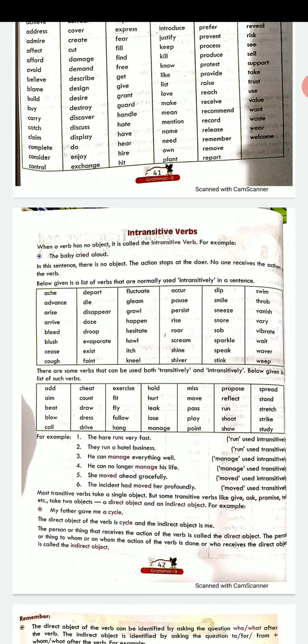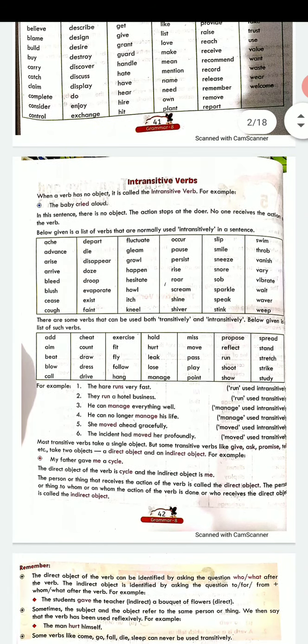अगर इसी को हम कह दें, Rita is dancing in her school annual function, then it will be transitive. Or the baby is crying aloud because he or she wants milk, then we can say it is a transitive verb. But when there is no object, then the verb becomes intransitive.